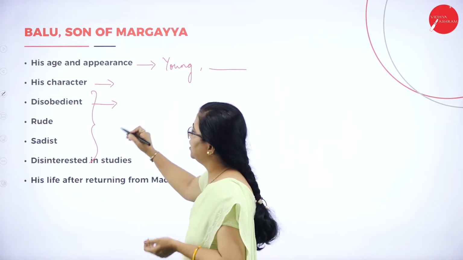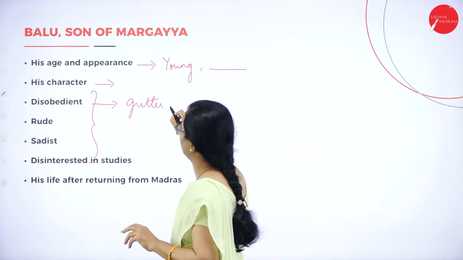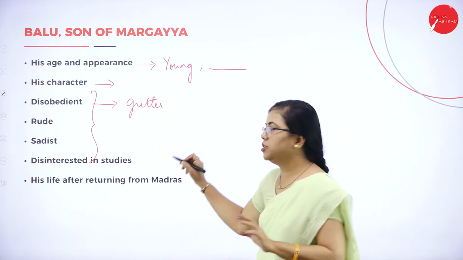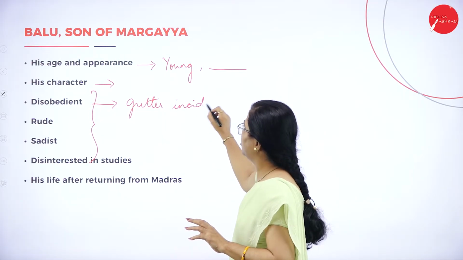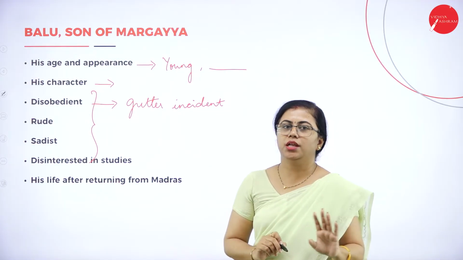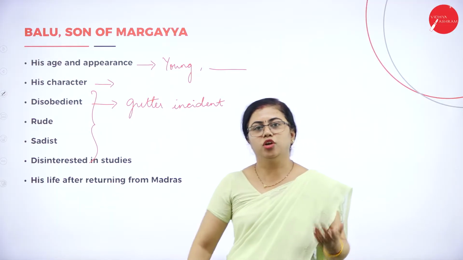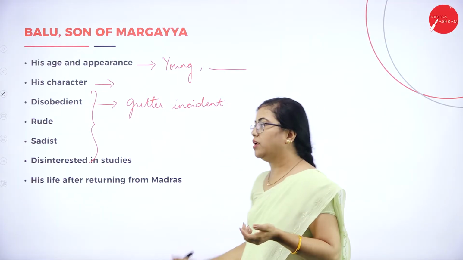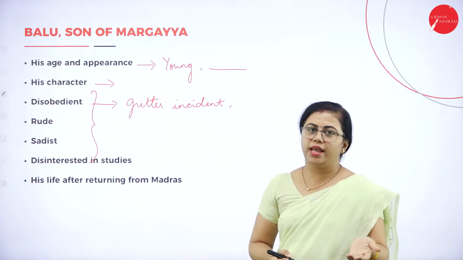So for disobedience, you can write about the gutter incident. You have to mention this gutter incident whenever you are writing about the disobedience of Balu. This was when he was a child. When he grows up, his disobedience means you can write about when he asks for a share in the property.